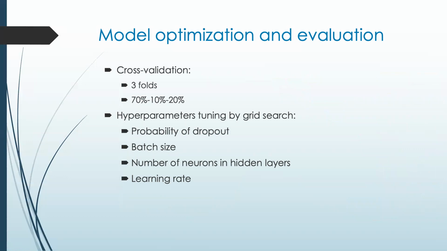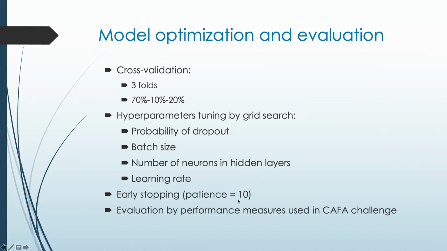Hyperparameters of the networks were fine-tuned by grid search. We focused the optimization process to obtain optimal values for the dropout probability, the batch size, the number of neurons in the hidden layer of all the subnetworks involved in DeepGo, and the learning rate. The number of epochs was optimized using an early stopping strategy with patience of 10.